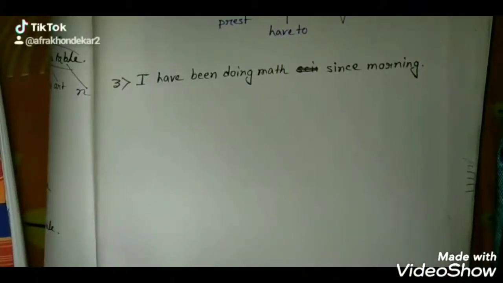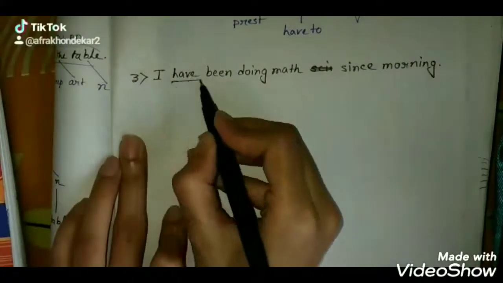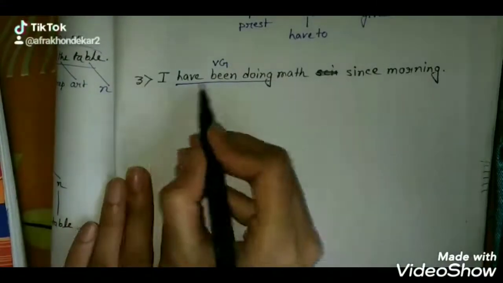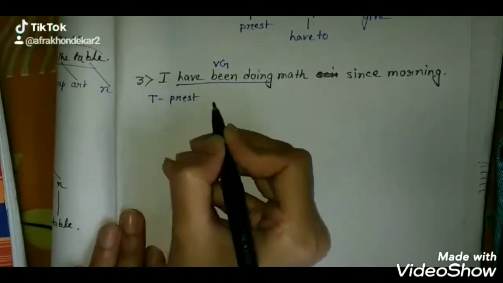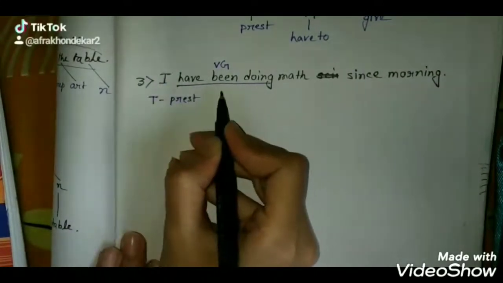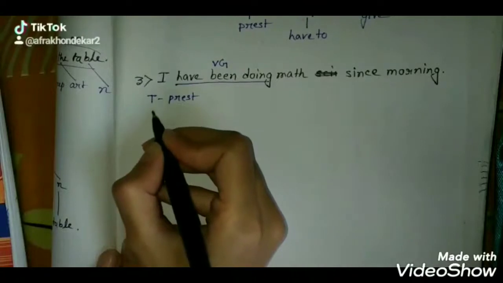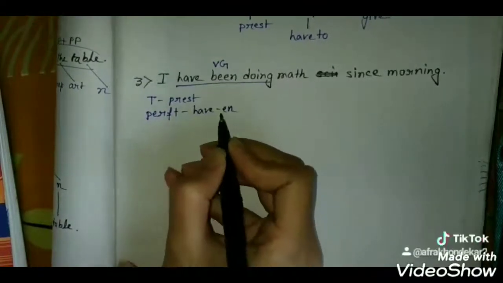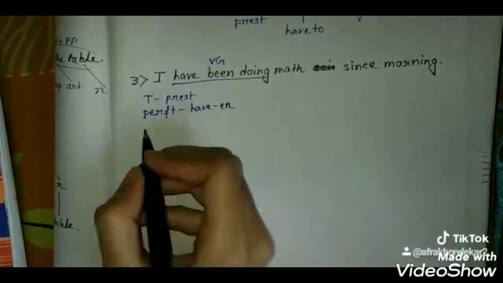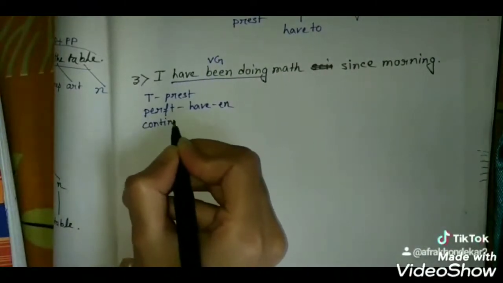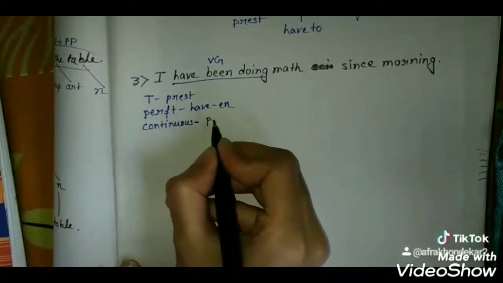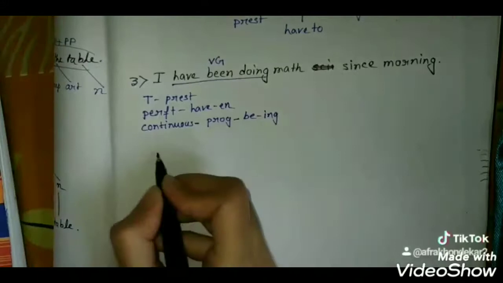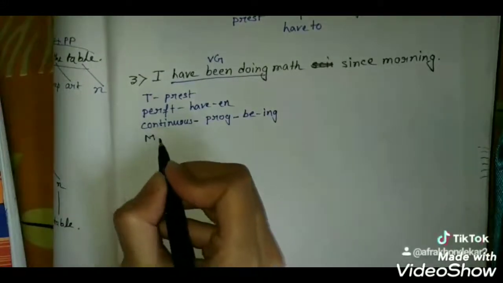I have been doing math since morning. Here have been doing is the VG part. Now we can see the tense is present tense, and have been doing, have been is the perfect. So we need to write perfect, under perfect have n, and now doing is continuous. So for continuous we need to write progressive, under progressive be ing, and do is here main verb.